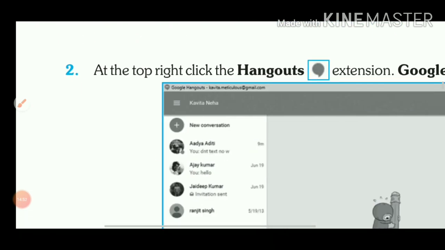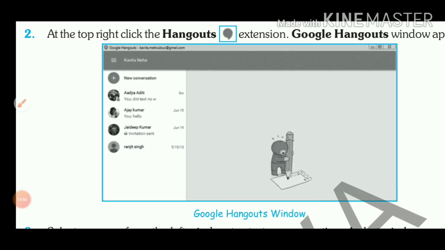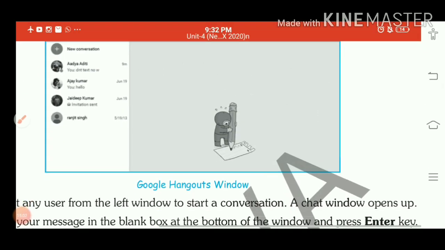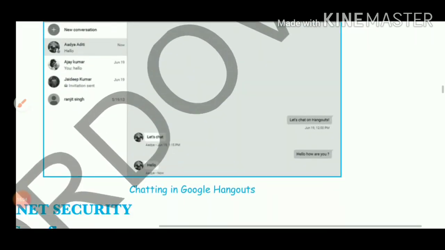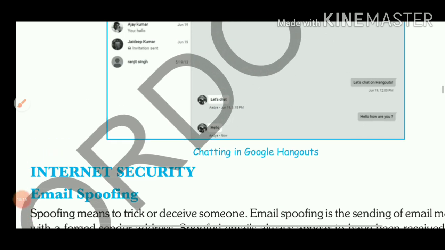I think you all are very much aware of how we can use Hangouts, it is just similar to your WhatsApp. Here names are there. You will click on any name, and that name's window will appear here. That Google Hangouts window will appear here. Look, he is selecting this name and this window will appear, and just similar to your Facebook and WhatsApp, you will type your chat here, and in this manner you can do the chatting.